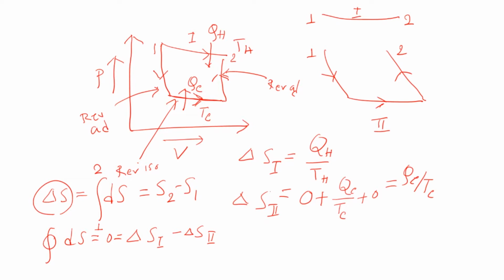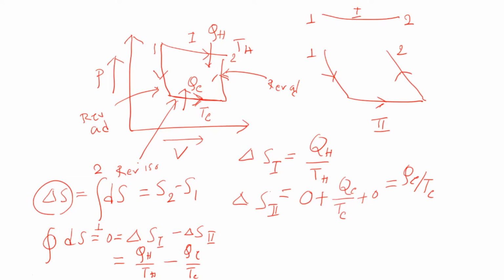For any cyclic process, the state is regained at the end, so the associated change of that quantity will be 0, just like internal energy or entropy. So we have QH by TH minus QC by TC equal to 0. There is no surprise that we got it because we already considered the Carnot cycle and similar expressions appeared there, but the logic we are discussing right now is slightly different.